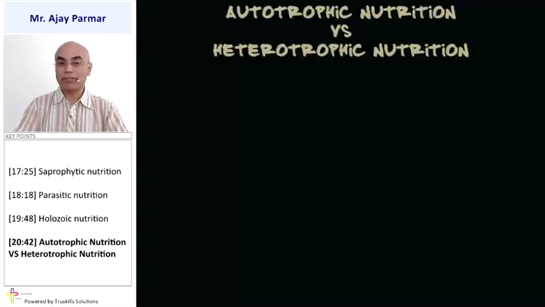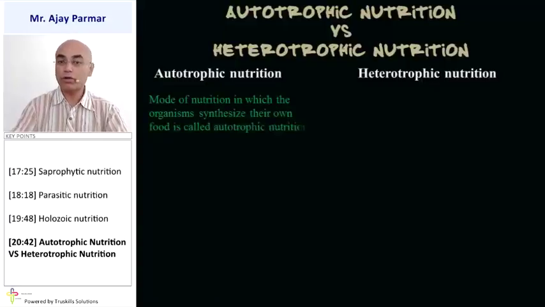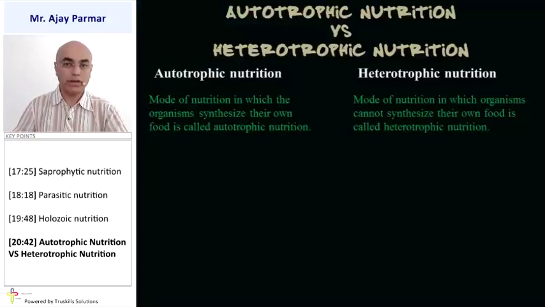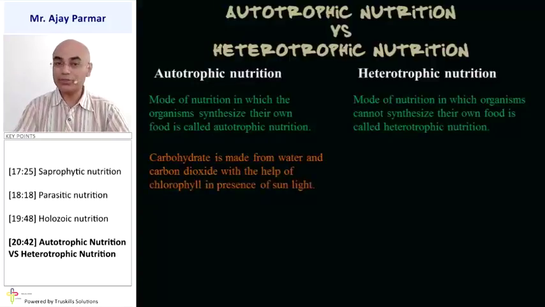Now let us compare autotrophic and heterotrophic nutrition. That is the points of distinguishing. First of all, the autotrophic mode of nutrition is the mode of nutrition in which organisms synthesize their own food, isn't it? Whereas in heterotrophic nutrition, organisms cannot synthesize their own food, but they depend on some other living organisms for obtaining their nutrients. Here the carbohydrate is made from water and carbon dioxide with the help of obviously sunlight and chlorophyll.